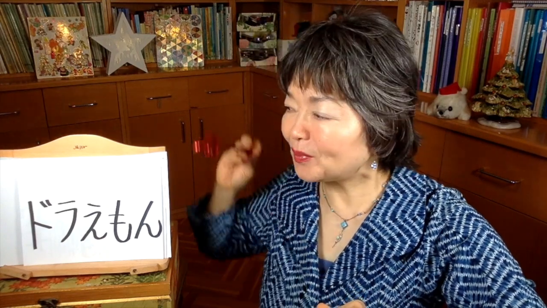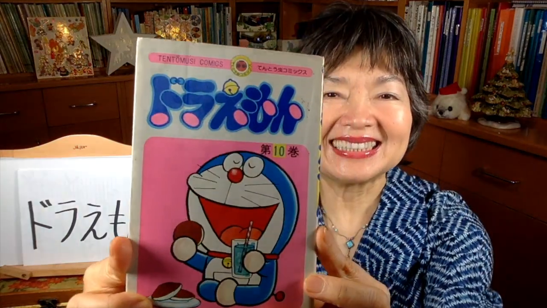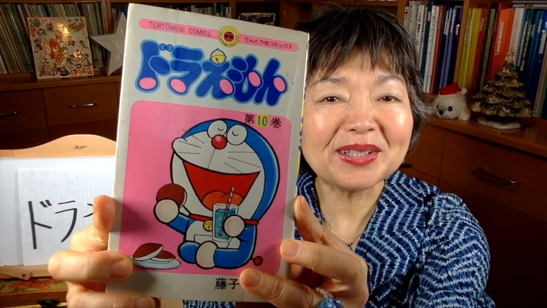Actually, there are lots of animes that are talking about time travel. But today, I'm going to tell you about 7 of them. And the first is Doraemon. Do you know Doraemon? He's like this. Doraemon is very cute.